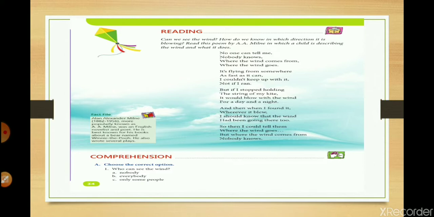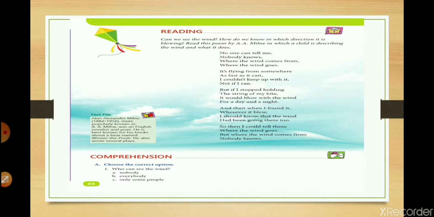Let's start. No one can tell me, nobody knows where the wind comes from, where the wind goes. Now the child says, I have asked so many people, but nobody can tell me from where the wind is coming and where it is going. I hope the first paragraph is clear.